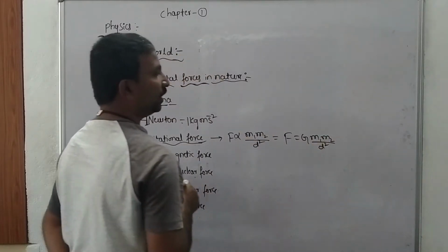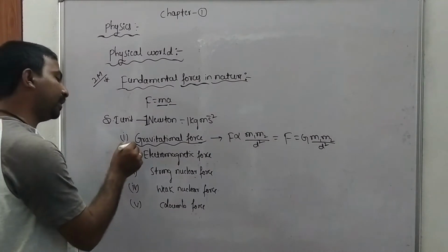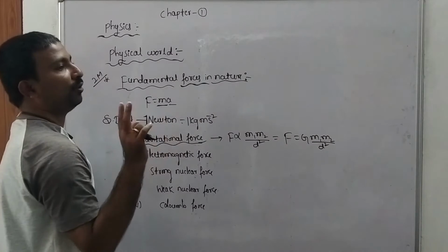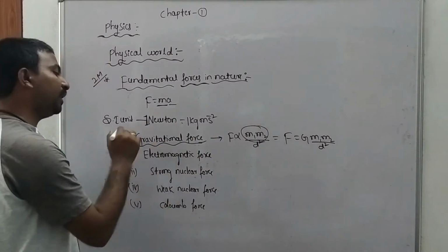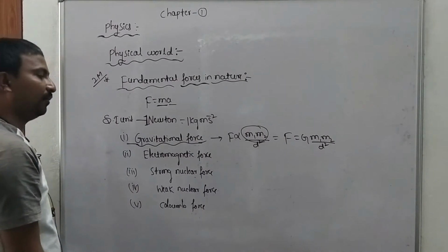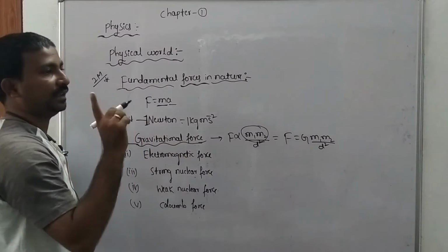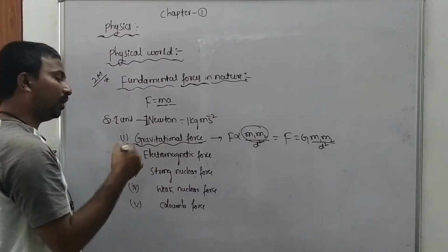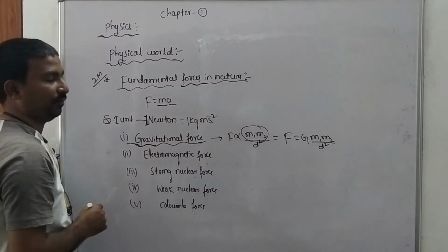So this is the universal law of gravitation, isn't it? Gravitational force is the weakest force in nature, very very important, compared to other forces.